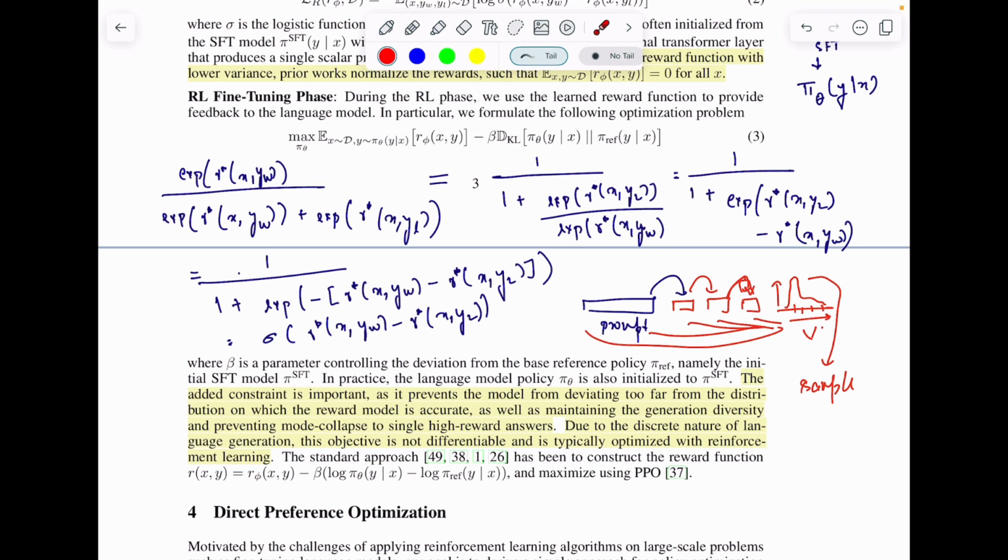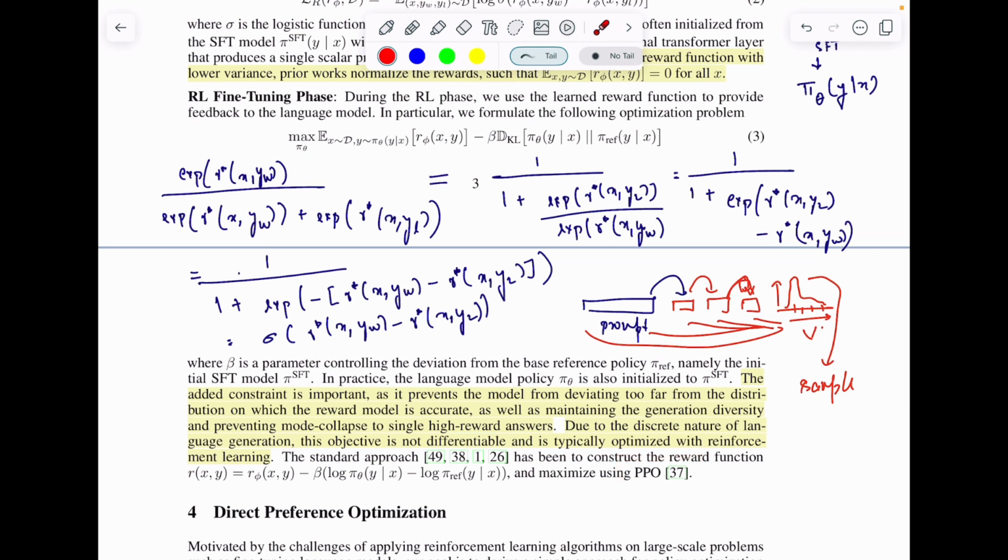They have said that this objective is not differentiable and is typically optimized using reinforcement learning, and they use a standard algorithm called PPO in this case.